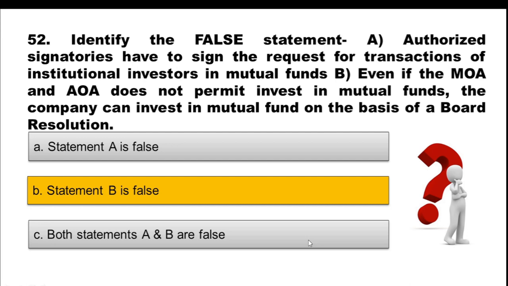We know that a company cannot invest in mutual funds if its incorporation documents, like the memorandum of association and articles of association, do not provide for the same.